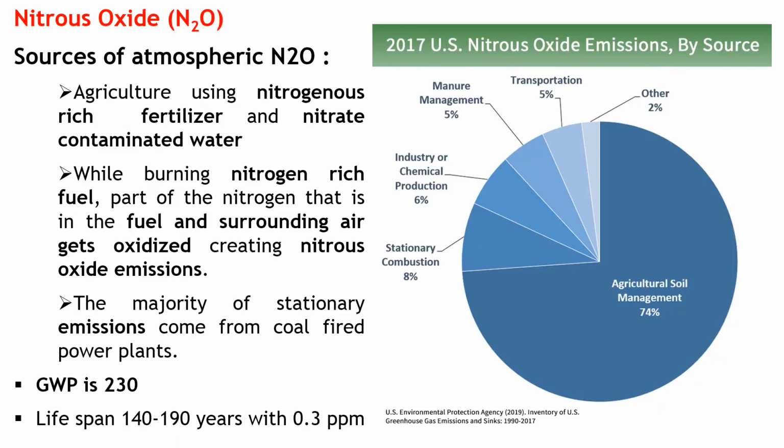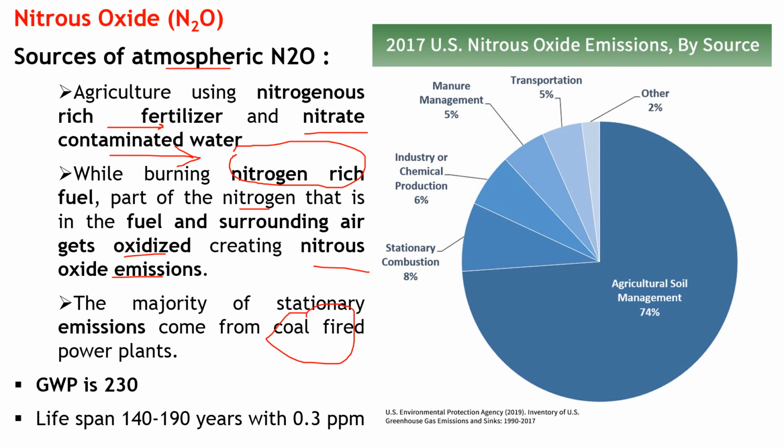In the agricultural sector, when we use nitrogen-rich fertilizer, it is responsible for emitting nitrous oxide into the air, as well as when nitrate-contaminated water is used in agriculture, which is also responsible for this atmospheric N2O. When we use nitrogen-rich fuel and it is burned, part of the nitrogen reacts with oxygen in the air and gets oxidized, creating nitrous oxide emission.